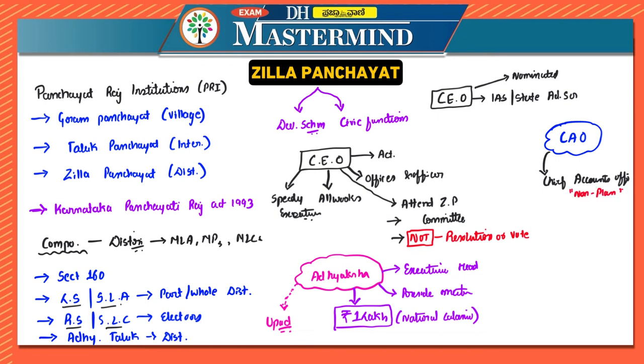When it comes to expenditure, we said that we'll be discussing the expenditure as well. But before we go to expenditure, we have to discuss the functions now. So we'll go in the series only. We have discussed what the Zilla Panchayat actually is. We saw the composition of Zilla Panchayat, and the CEO, Adhyaksha, Upadhyaksha, and CAO also we introduced briefly.